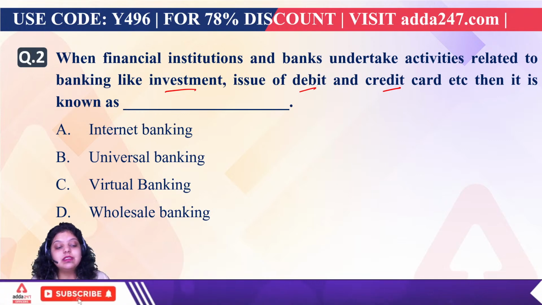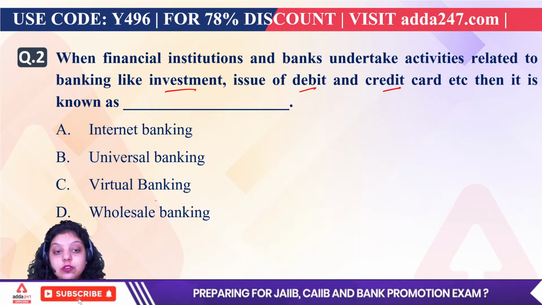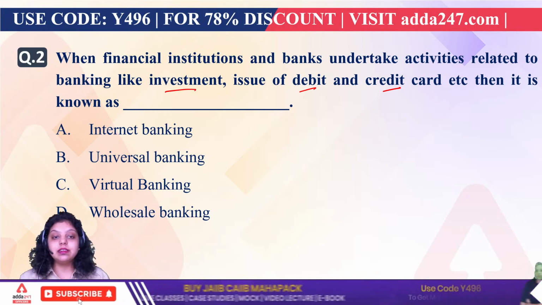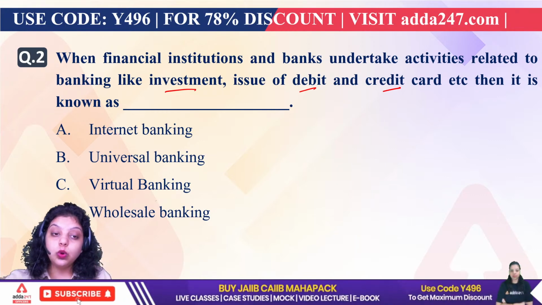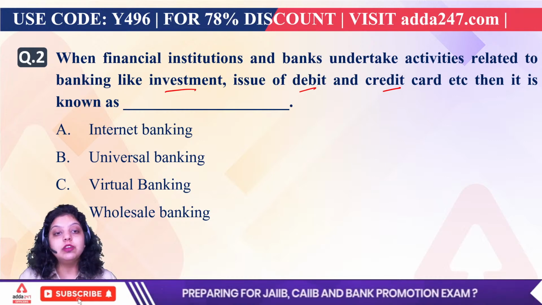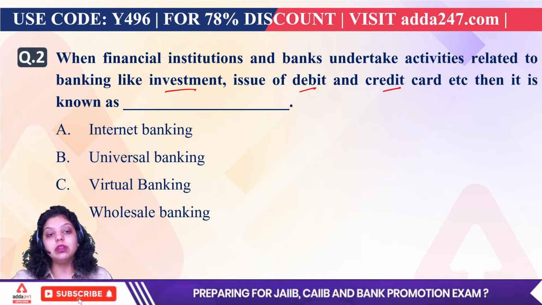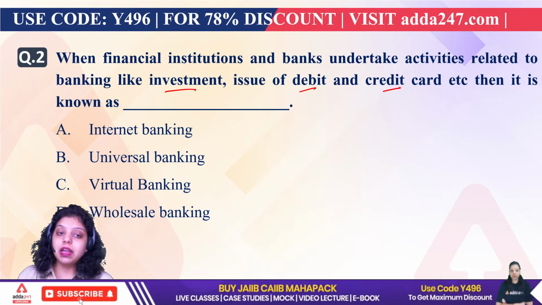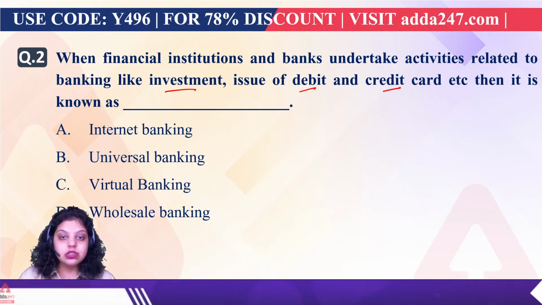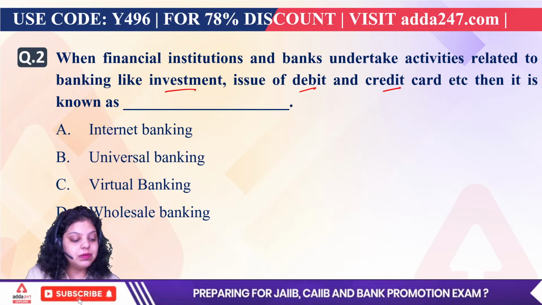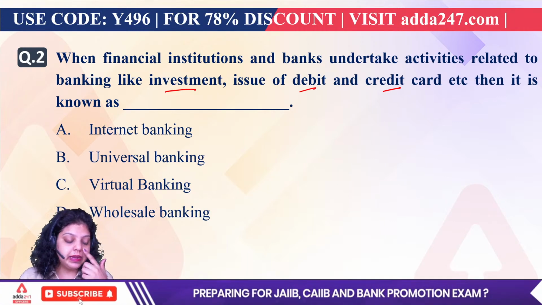See, I have just explained what C is. I have just explained that virtual banking is a type of banking in which customers do not have to visit a bank branch. But without visiting a bank branch, bank customers will be able to carry out banking services. So online banking, mobile banking, and ATM services are part of virtual banking. But the question is not asking this, so it can't be C now. I have already explained the C option.